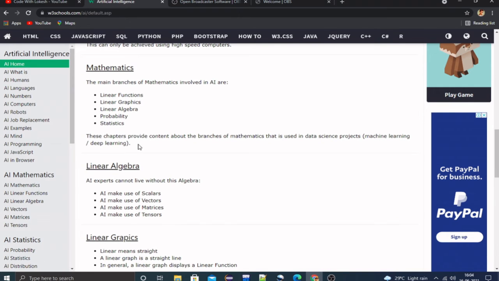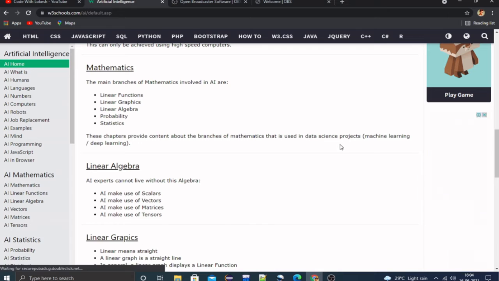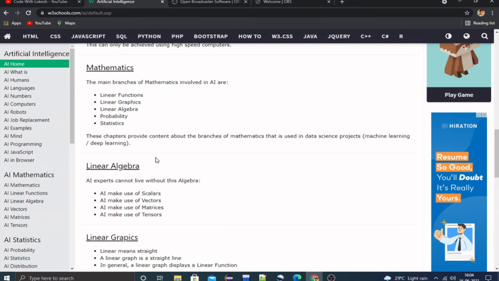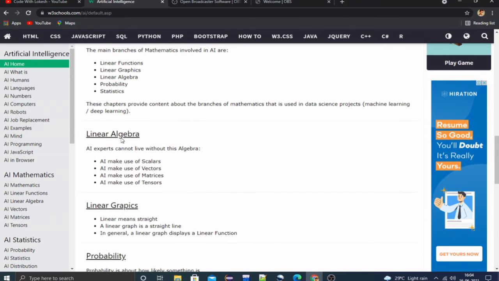This chapter provides the contents about the branches of mathematics that we can use in data science projects, machine learning and deep learning. So these mathematical branches are used for creating AI, data science, machine learning, etc.